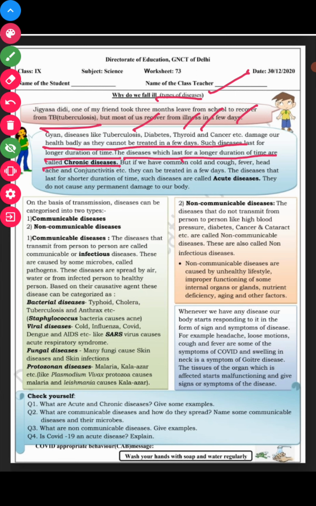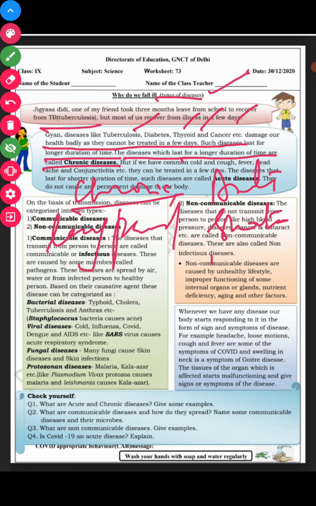So basically we divide the types of diseases into two: chronic as well as acute diseases. Chronic diseases last for a longer period of time, whereas acute diseases last for a shorter duration of time. If we talk about the severity, acute diseases are more severe for a short time.